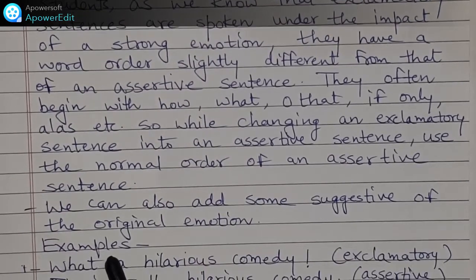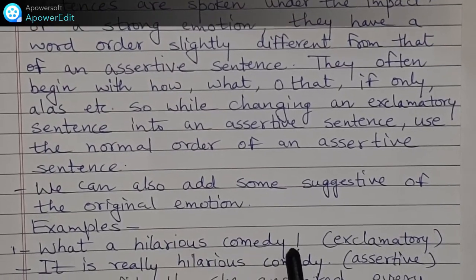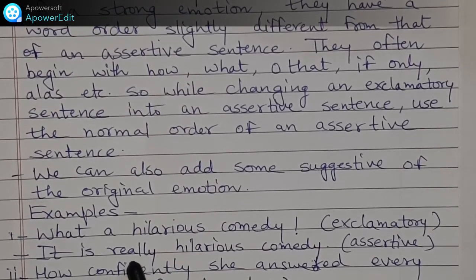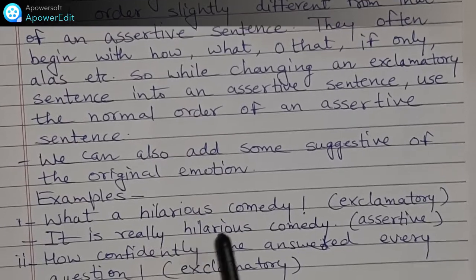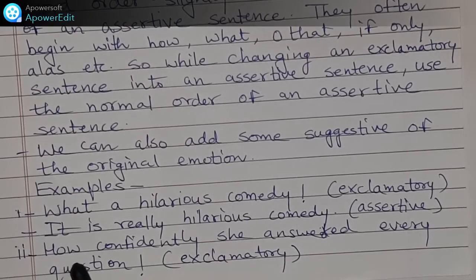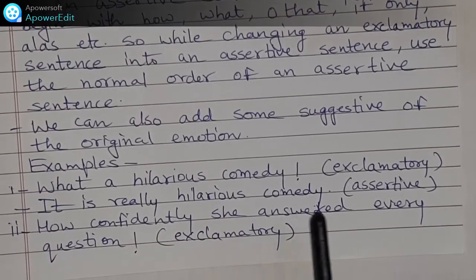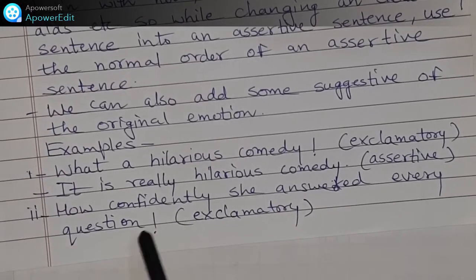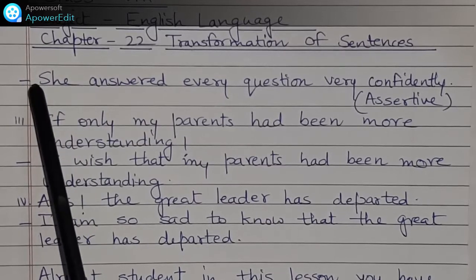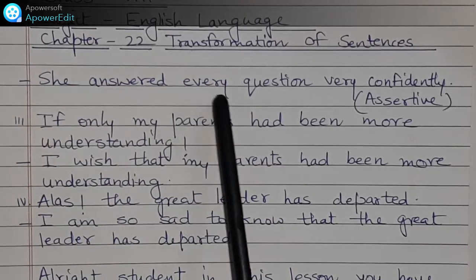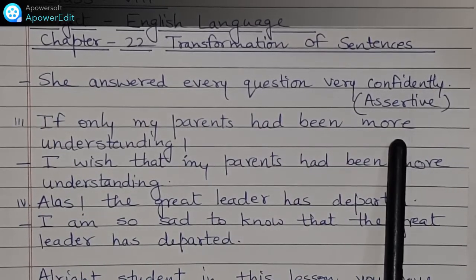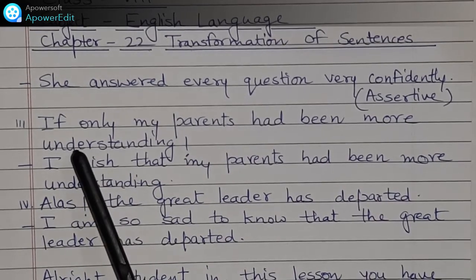For example, what a hilarious comedy! Exclamatory sentence. How will you change it into assertive? It is really a hilarious comedy. Assertive sentence. Example number 2. How confidently she answered every question! Exclamatory sentence. How to change into assertive? She answered every question very confidently. Assertive sentence.